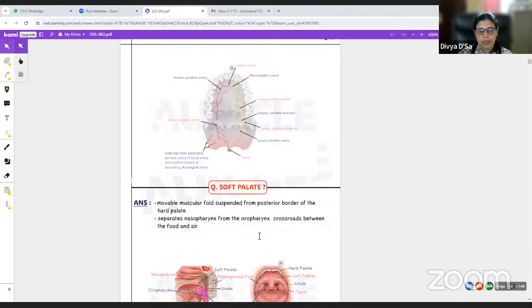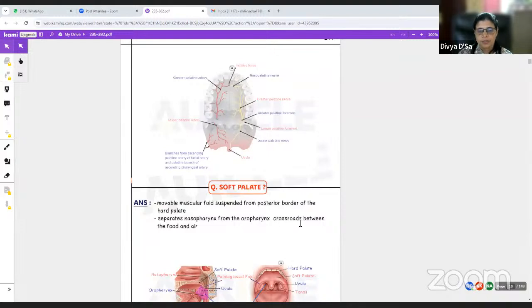Okay, next is soft palate. Soft palate is a very commonly asked question. It is a movable muscular fold suspended from the posterior border of the hard palate. Whenever anything is asked, first we should define what it is. First we should tell about it. Okay, movable muscular fold, suspended from the posterior border of the hard palate. So what does it do? It separates the nasopharynx from the oropharynx.